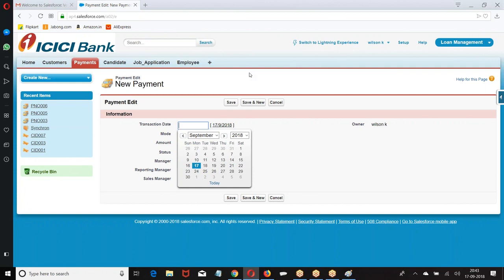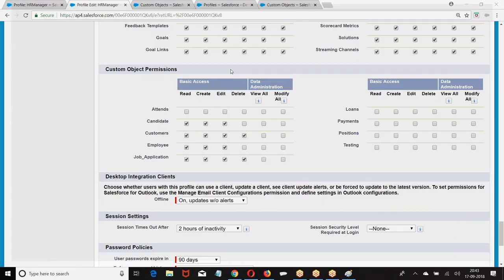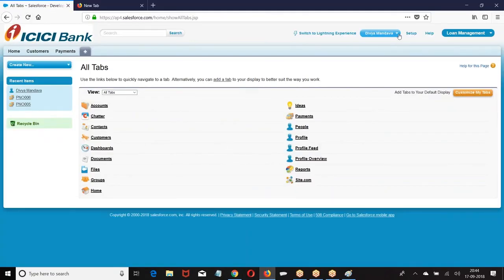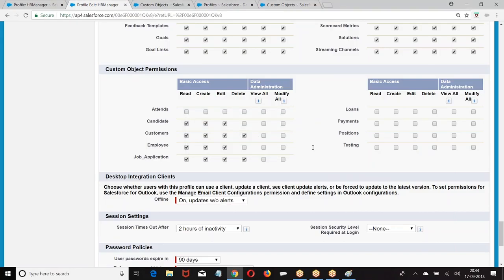If you want to grant any extra permission for a specific user, then we go for permission set. Granting extra permission for a specific user. When you have a group of users, only for a particular user you want to grant extra permission, then we go for permission set. Granting extra, you cannot restrict it. It is not used for restricting, it is used for granting extra permissions. Okay. Then let us go to the next one.